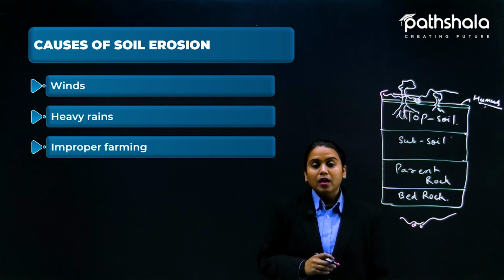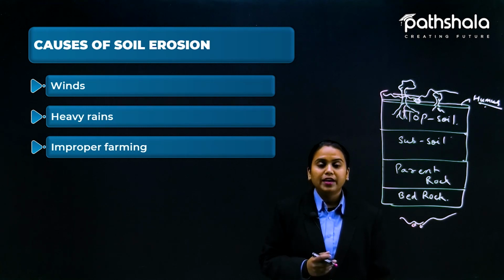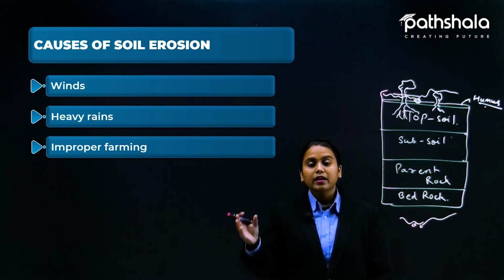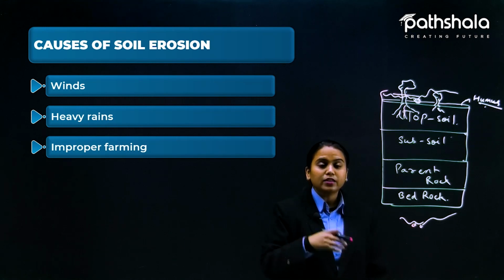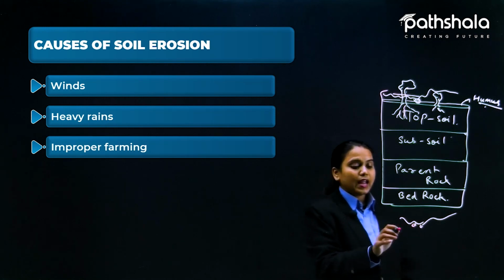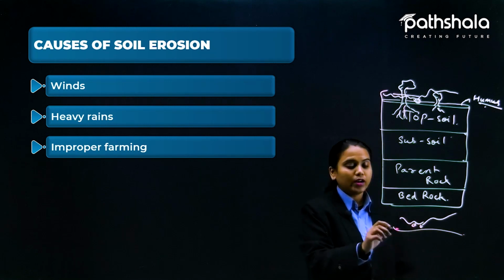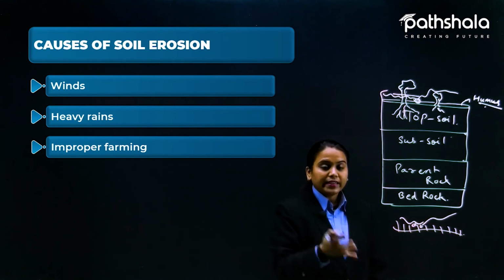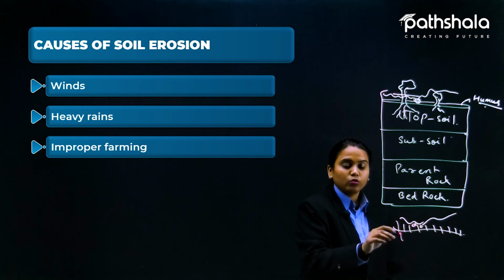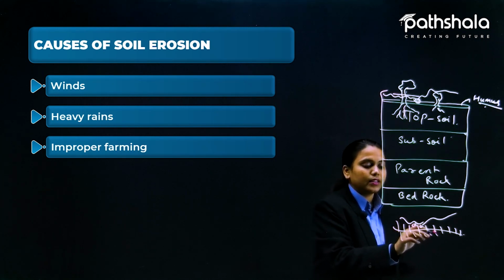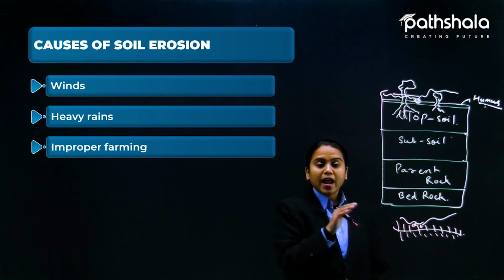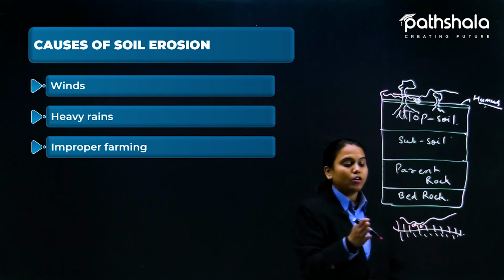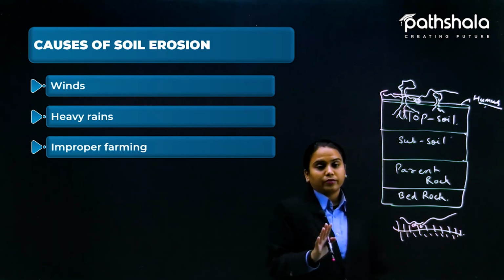Improper farming. In some parts of India, the farming is continuous. Like there is a land, and on a particular land, if you are growing crops, at that moment these crops are using the minerals in the soil, and when harvesting time comes, all these crops get cut down.